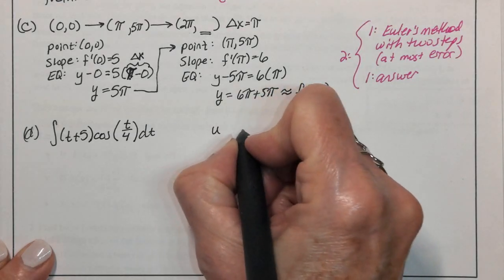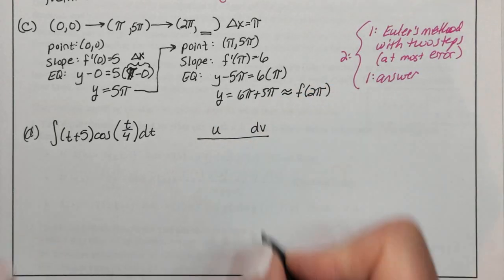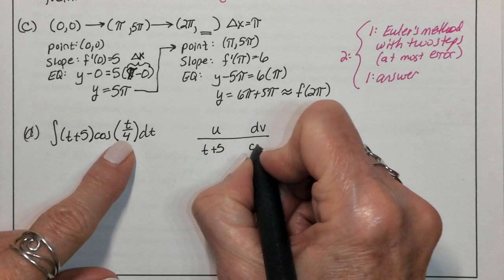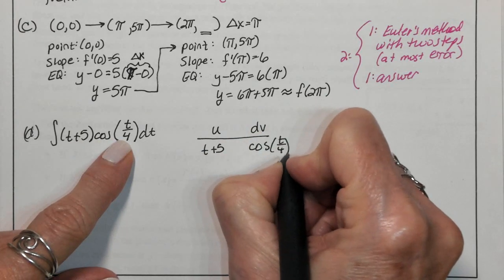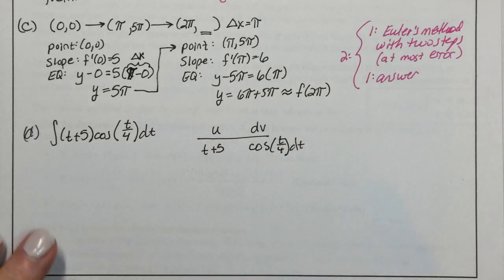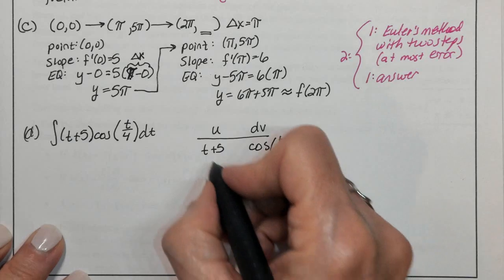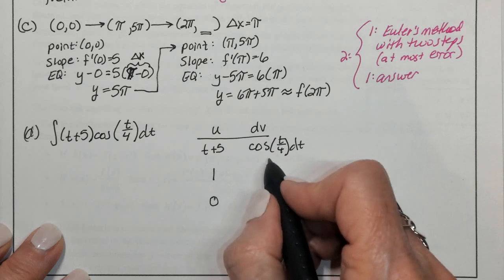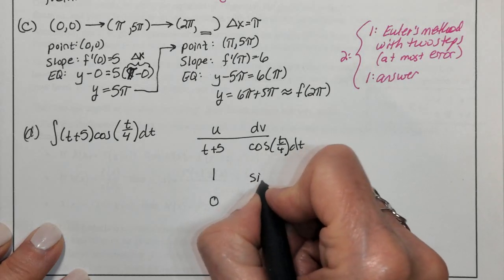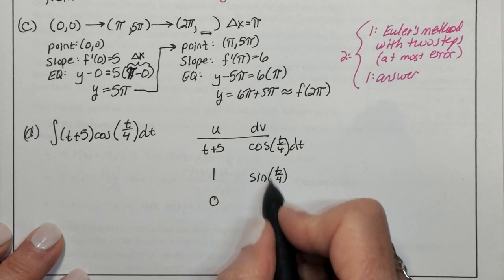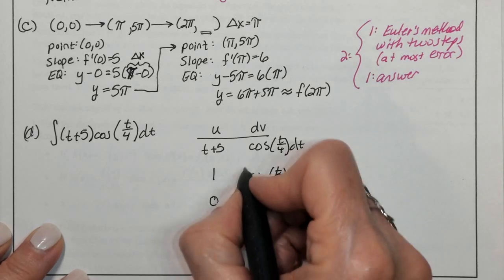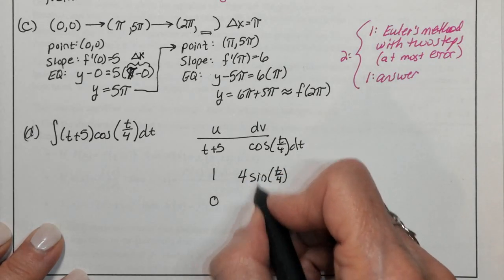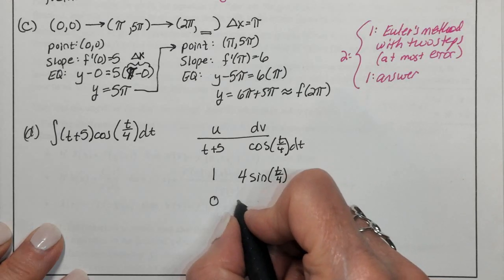So by parts, I'm going to create my table. My u is going to be t plus 5. My dv is going to be everything else. I take the derivative of my u until I get down to 0. The first derivative is 1, the next derivative is 0. Over here I take the integral. The integral of cosine is positive sine. And then we undo the derivative. The derivative would be a fourth, so we multiply by 4. The next antiderivative, the antiderivative of sine, is negative cosine.